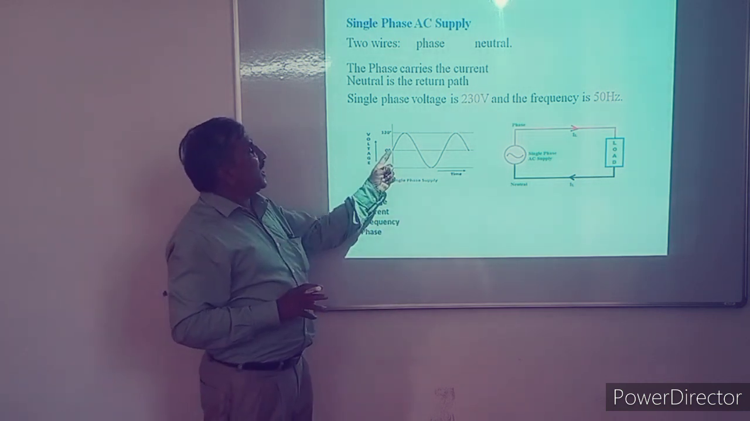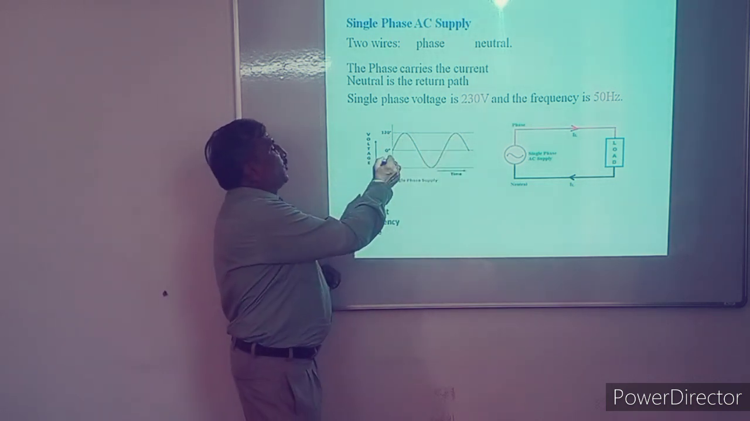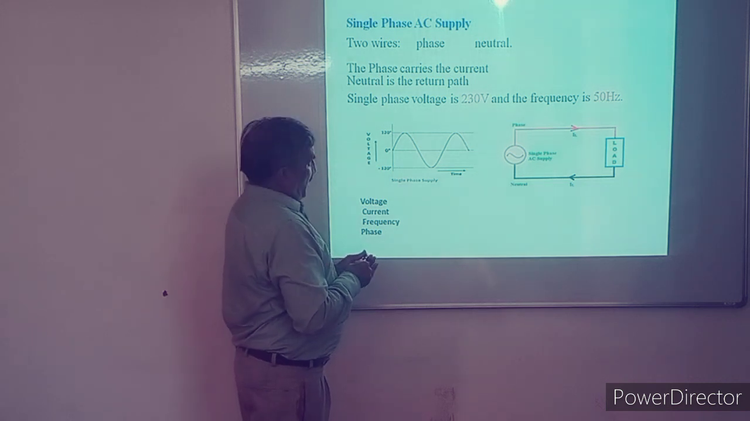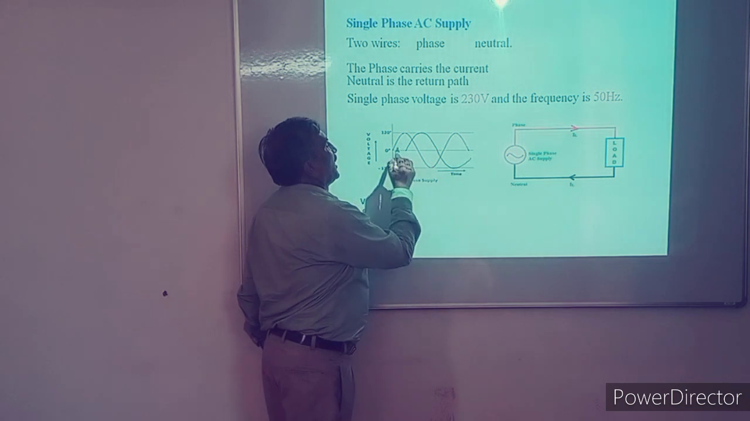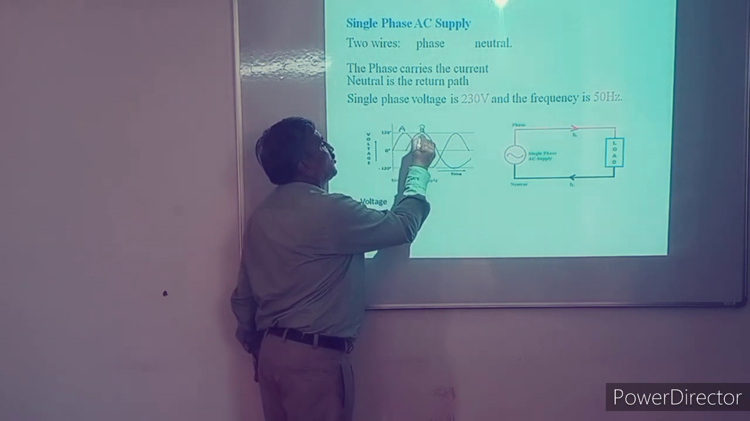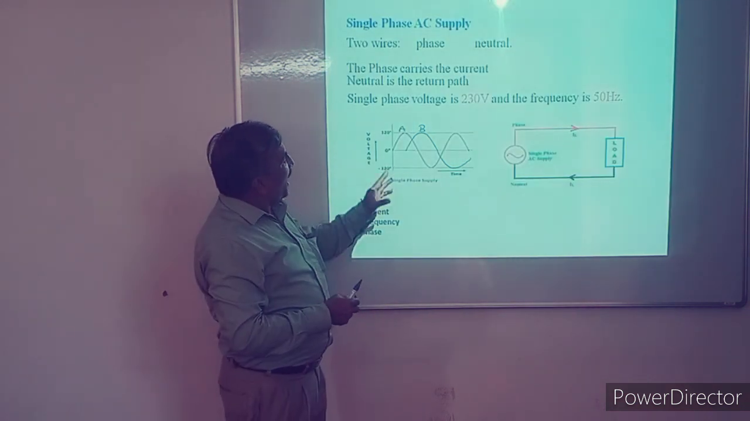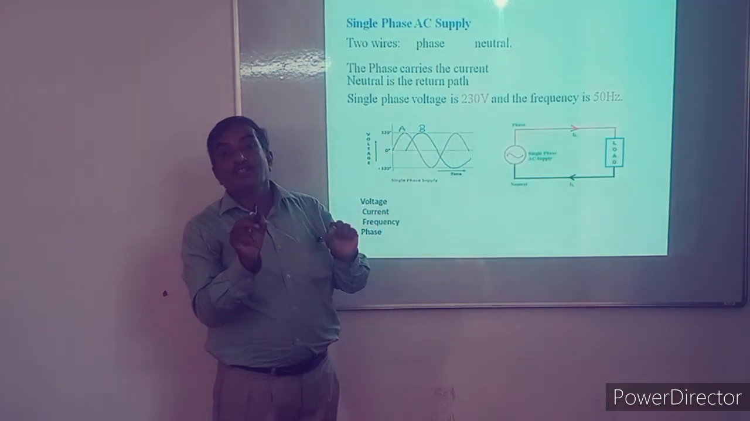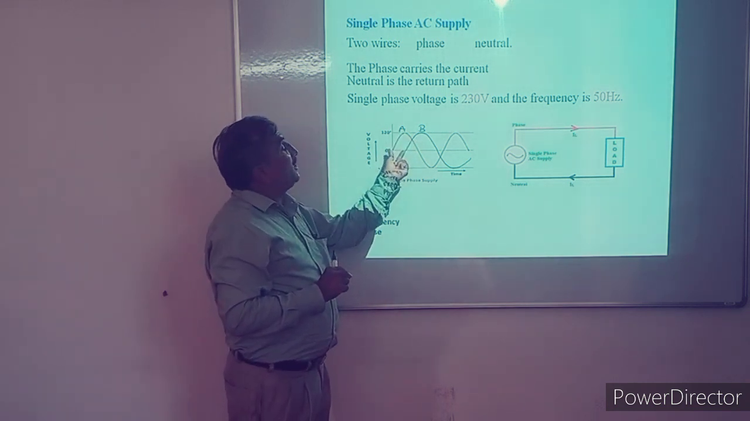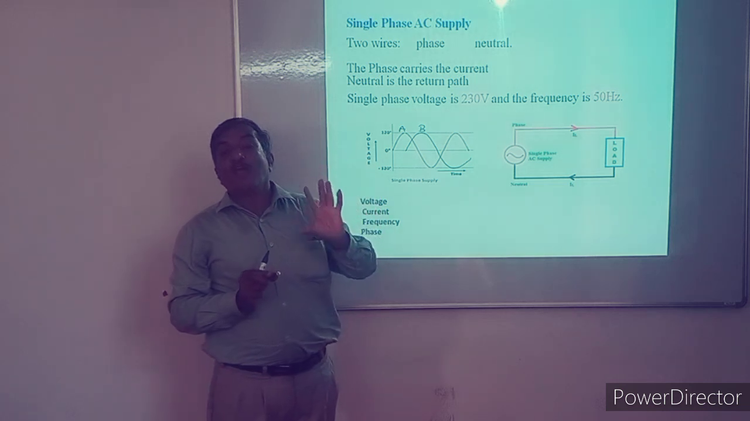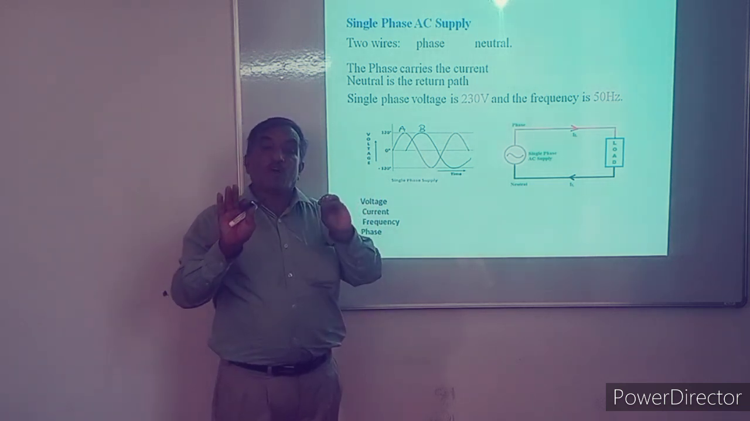Phase means if there are two AC sources, suppose this is one source and another source is like this. If this is the other source, that means this is source A, this is source B. We can say that the two sources are the same, but there is a phase difference. A leads B by 90 degrees, or B lags behind A by 90 degrees. So this is the phase. But this is an important term for the technicians.